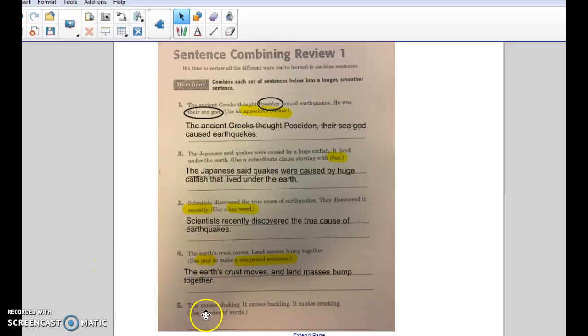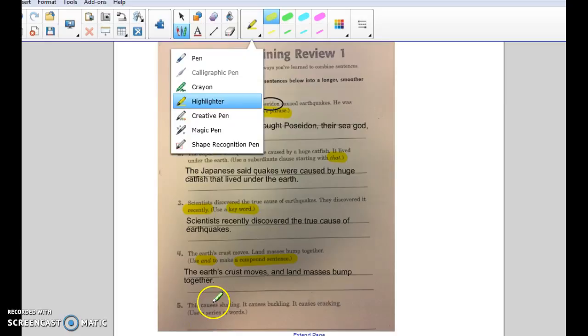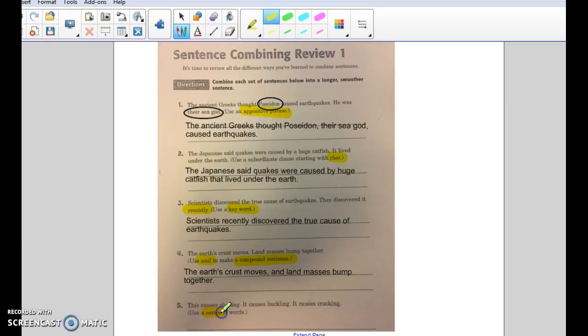Number 5, this causes shaking, it causes buckling, it causes cracking. This says use a series of words. Whenever they say series, boys and girls, they're just talking about using those lists where you're listing and putting the commas in between. We are listing 3 things that it's causing: shaking, buckling, and cracking. So you're going to have 2 commas. Also, you don't want to be too wordy. You don't want to repeat stuff all the time. So where it says this causes, it causes, it causes, you can take those extra words out and just list everything that it causes.